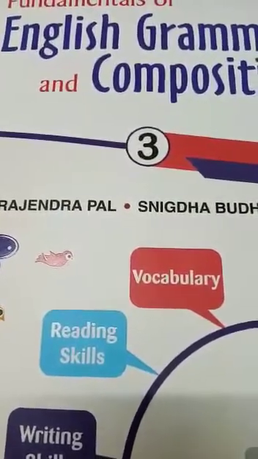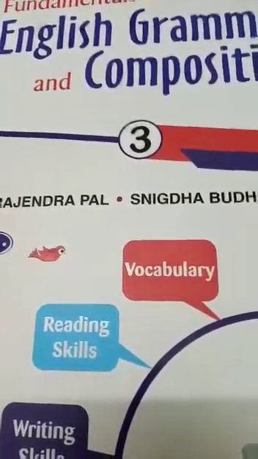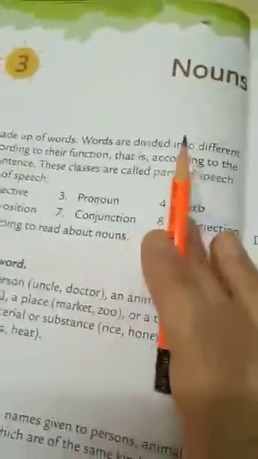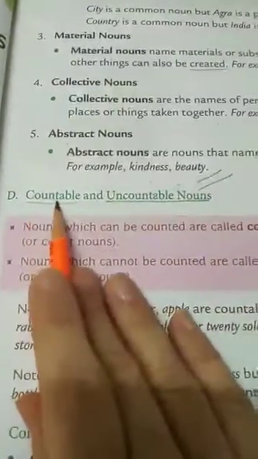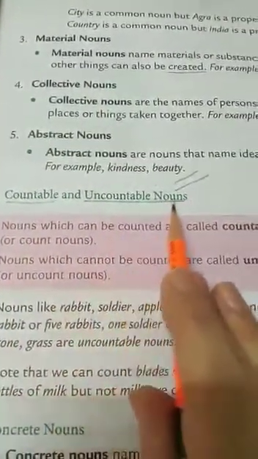So, today we are going to do English grammar, and I have already started this lesson number 3, nouns. I have explained noun kinds of nouns, and till here we have completed. Now today we'll be doing countable and uncountable nouns.